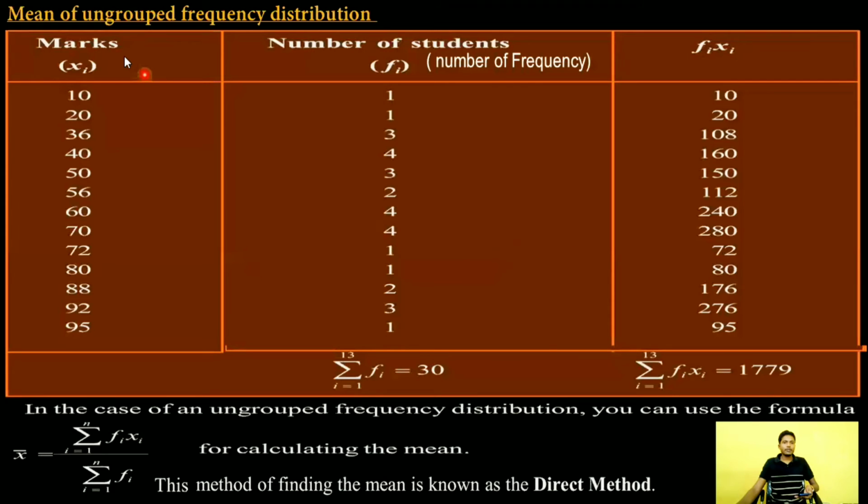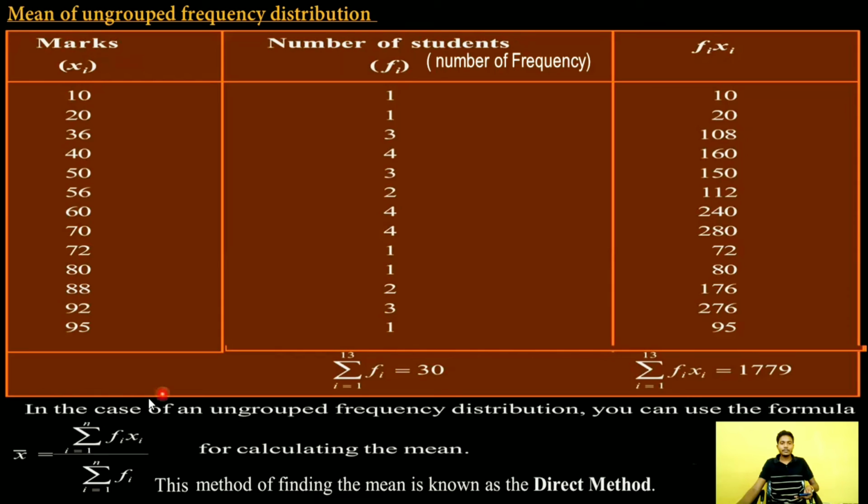Now this is an ungrouped frequency distribution. This is our xi, this is the marks, and this is the frequency. So for total marks, we multiply fi by xi along each row. The total, sum of i equals 1 to 13 of fi xi, is equal to 1179, and our total fi is 30.